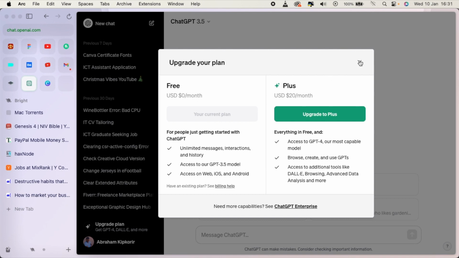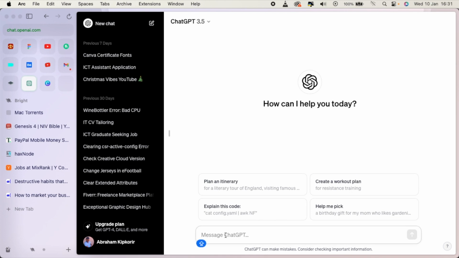Let me ask a question on ChatGPT so that you see what is the latest transfer.